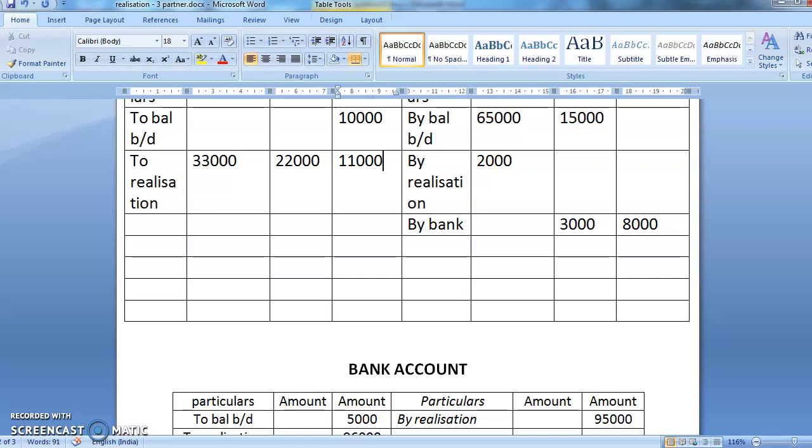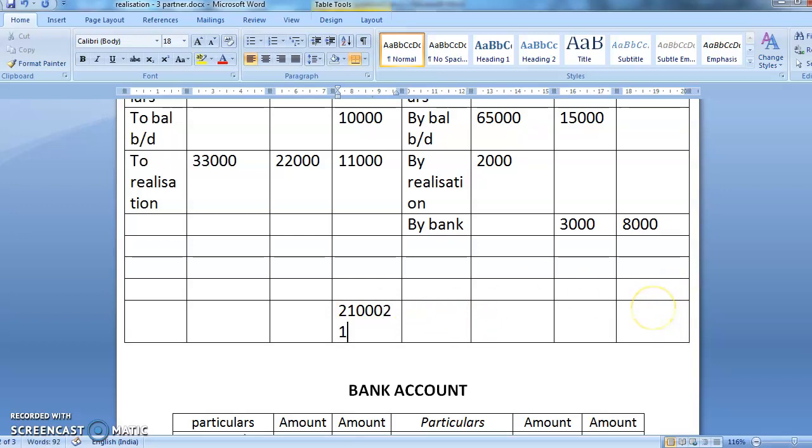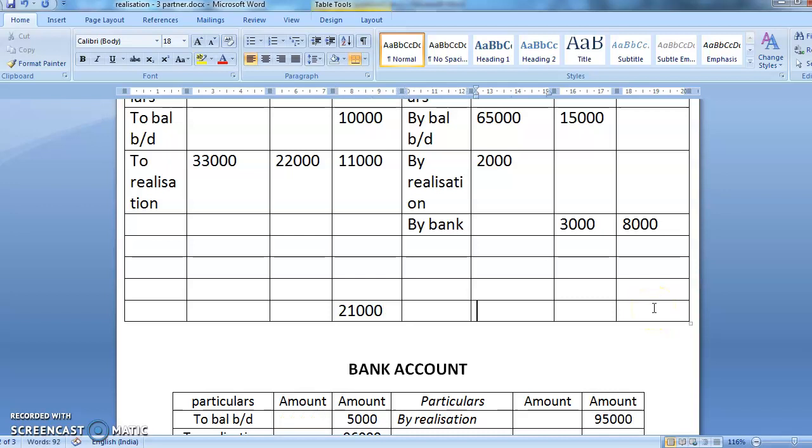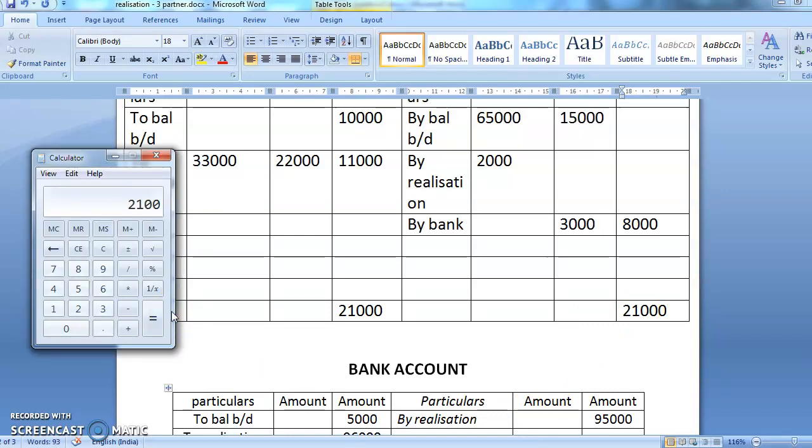Now see this, students, here all the partners except Shweta have become insolvent. Insolvency means they will not be able to bring the money, and whatever the losses are will be suffered by the person who is solvent. Now see here, what is the total of this column? This column has 21,000. So here also you'll write 21,000. Now 21,000 minus 8,000.